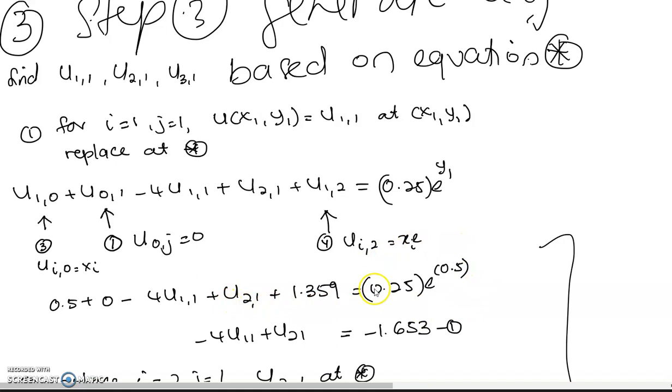The right hand side is a real number, so we collect all the real numbers to the right hand side. That will contribute to equation 1. Negative 4 U11 plus U21 equal to 1.653. This equation 1 is the first row for the matrix A U equal to F.